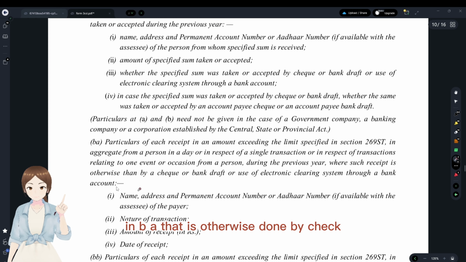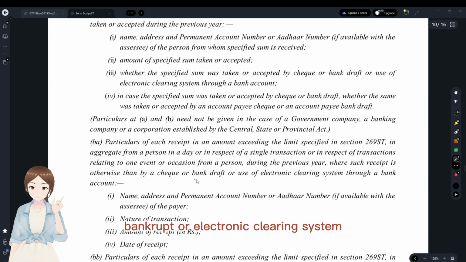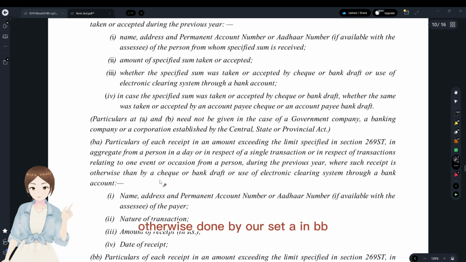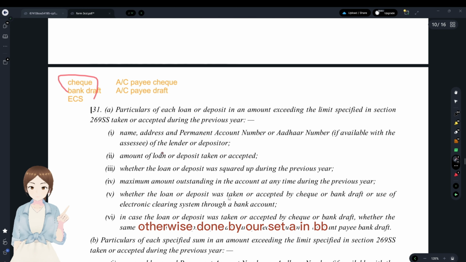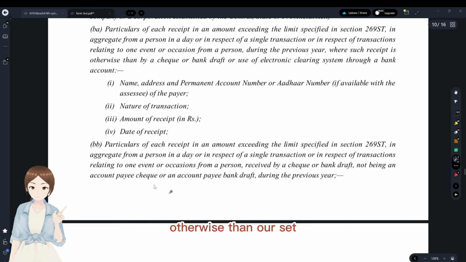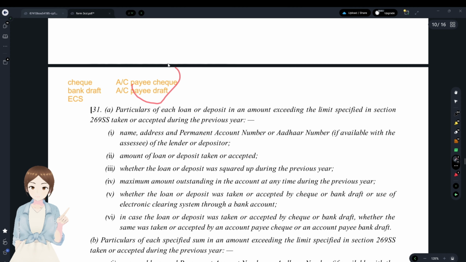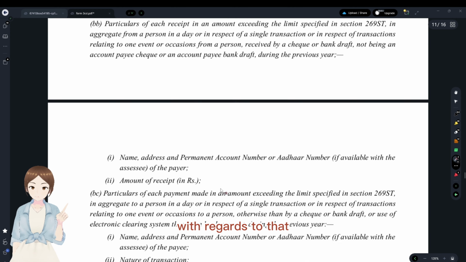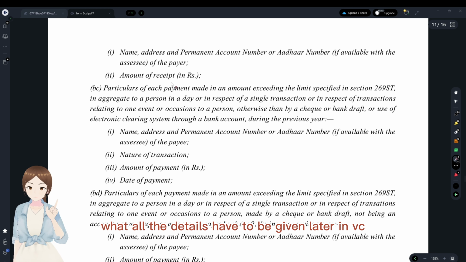In BA, it is otherwise than by cheque, bank draft, or electronic clearing system, that is set A. In BA, 269ST, the amount received otherwise than by set A. In BB, otherwise than by set B, that is account payee cheque and account payee bank draft. Okay, that is with regard to that. We'll go into detail on what details have to be given later.